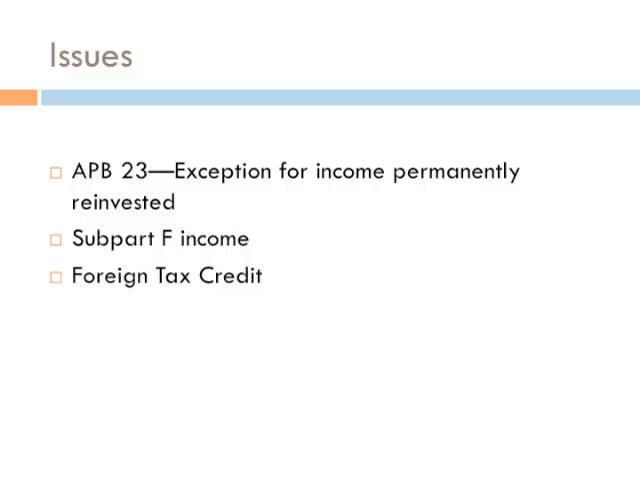We will begin our presentation with the APB 23 exception for earnings that a parent company permanently reinvests in its foreign subsidiaries. We will then proceed to discuss the different tax issues related to Subpart F income for controlled foreign corporations. The last issue we will address is foreign tax credits.